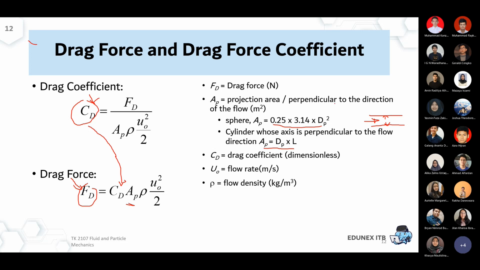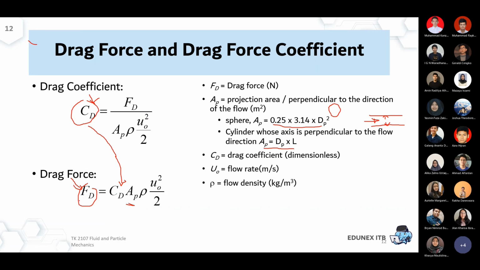If it's a sphere, then of course it's the area of the circle. For the other parameters, just match them to this formula.